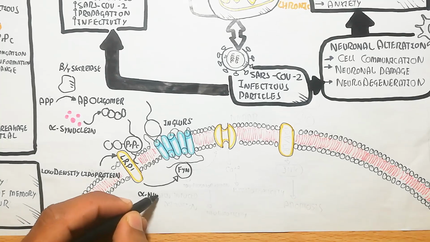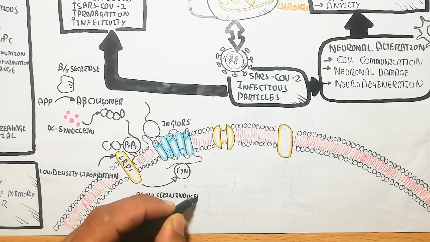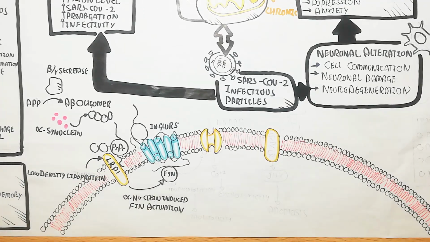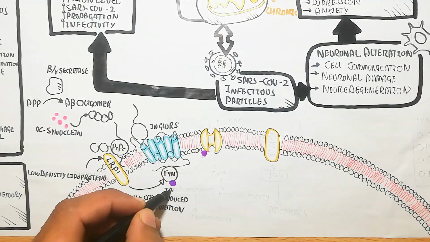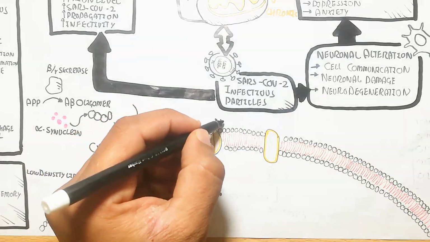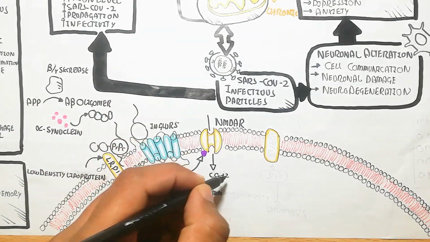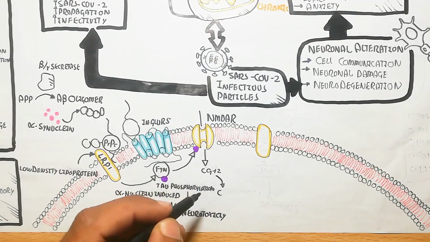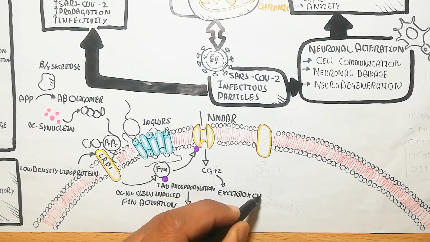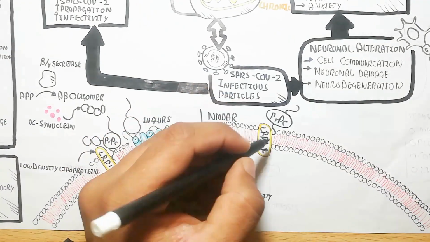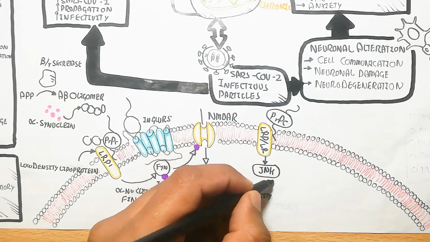and in this way inside is the cascade of phosphorylation. The alpha synuclein induced Fyn activation will lead to tau phosphorylation, and the receptor will also receive this same signal, and in this way the calcium channel receptor will increase calcium influx, and the increase of calcium will lead to excitotoxicity, while the tau phosphorylation will lead to neurotoxicity due to Fyn.